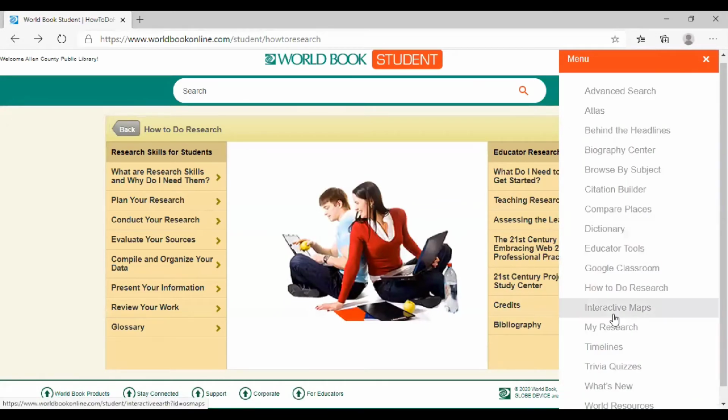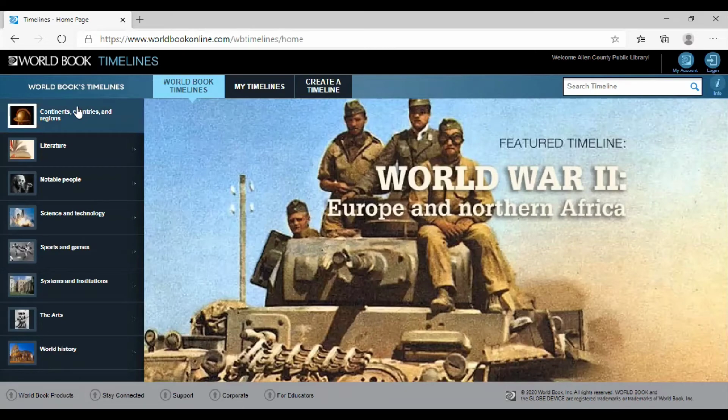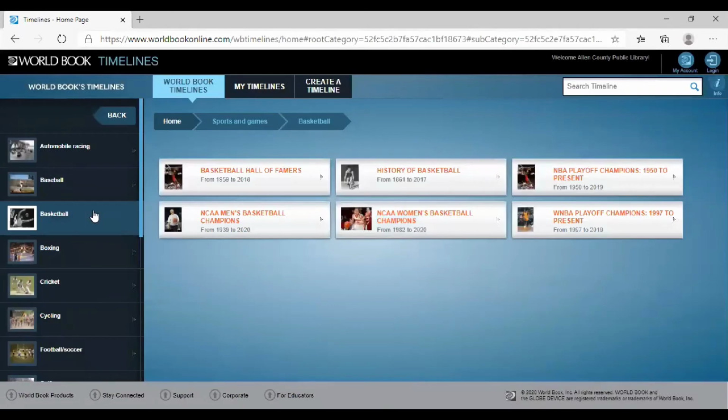And then we go down to timelines. They have various timelines for all types of subjects. As you can see over here, literature timelines, notable people, science and technology. Let's take a look at sports and games. To view the timeline, please select from the subjects to the left. So we have to do some reading. I like basketball, so I'm going to click there.